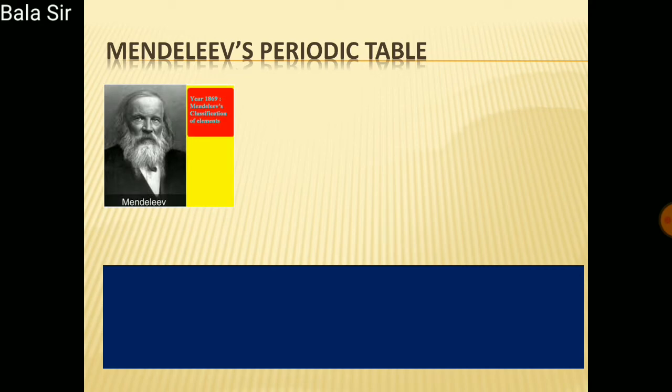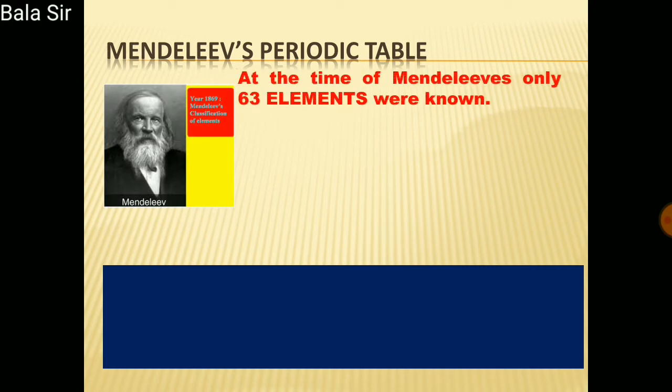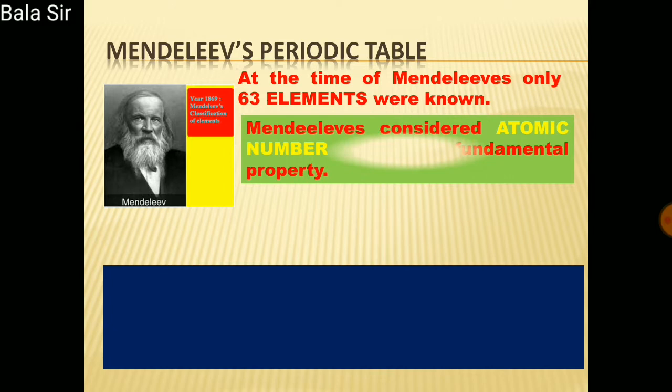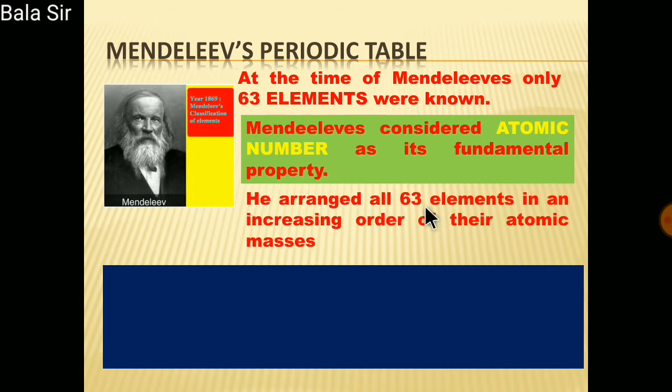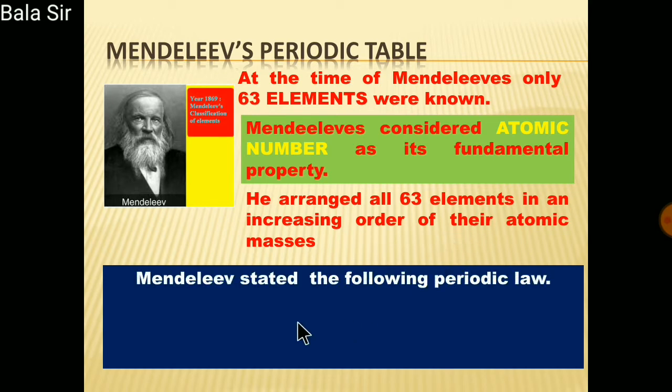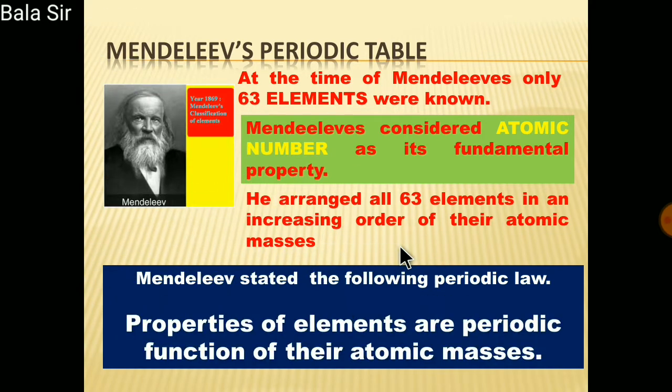Mendeleev organized the periodic table on the basis of chemical and physical properties of the elements. He considered atomic mass as the fundamental property. He arranged all the 63 elements in increasing order of the atomic masses. So Mendeleev's periodic law states that properties of elements are a periodic function of their atomic masses. Remember this: properties of elements are a periodic function of their atomic masses.